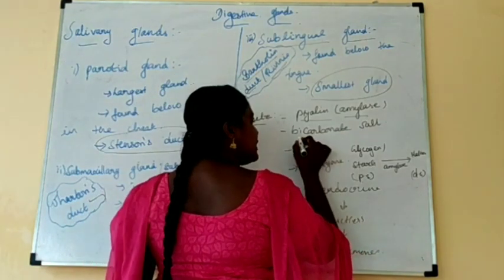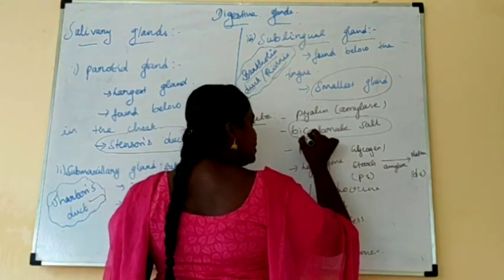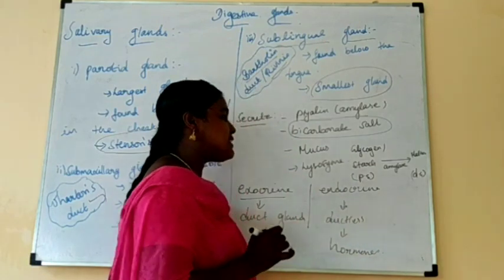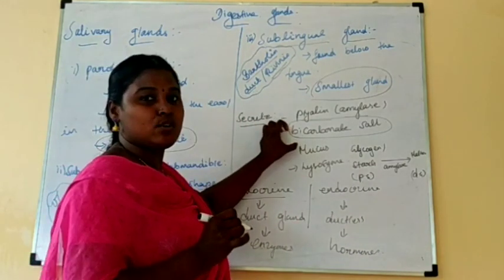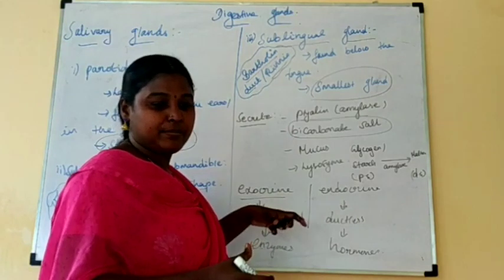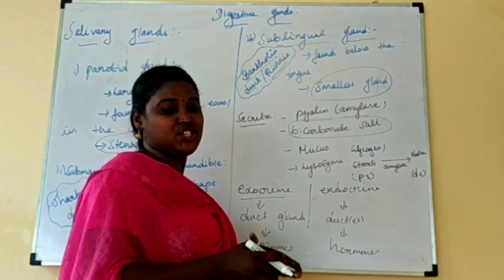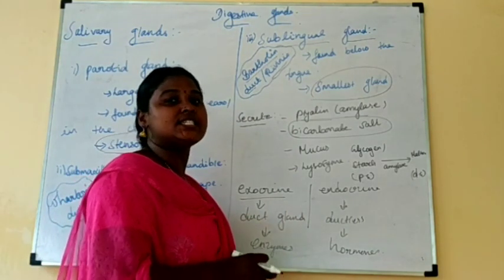Next is bicarbonate salt. The bicarbonate salt is mingled with the mucus. It protects against acid secretion. It protects the intestinal mucosa.